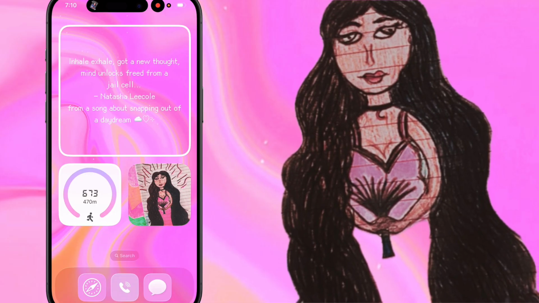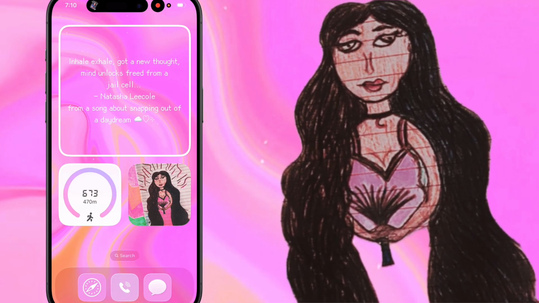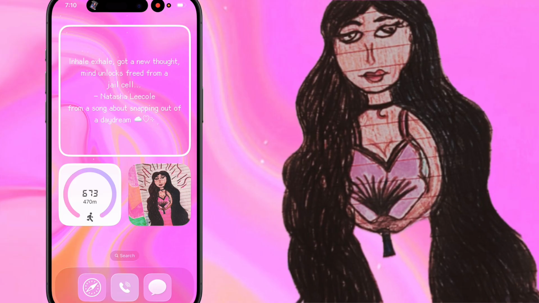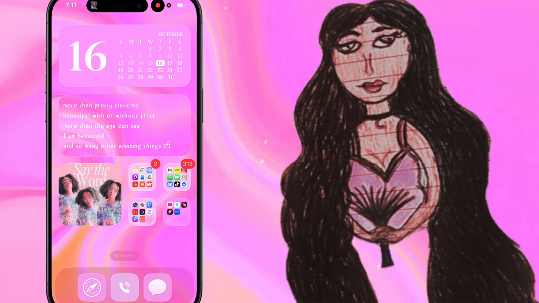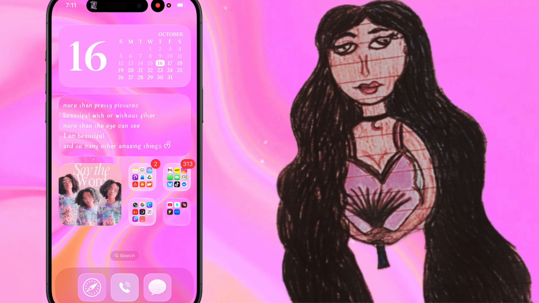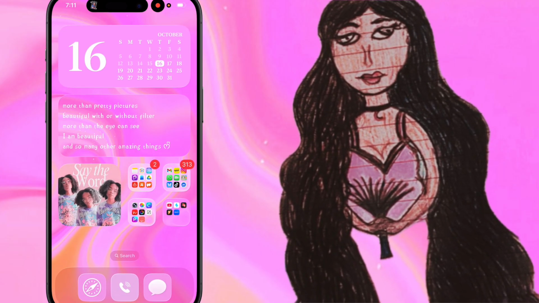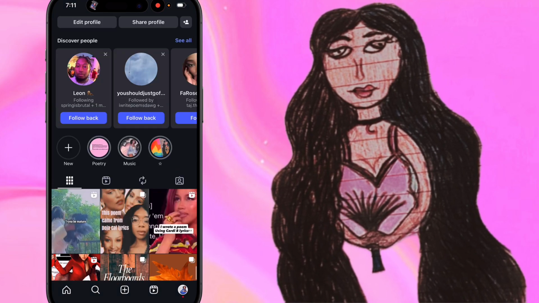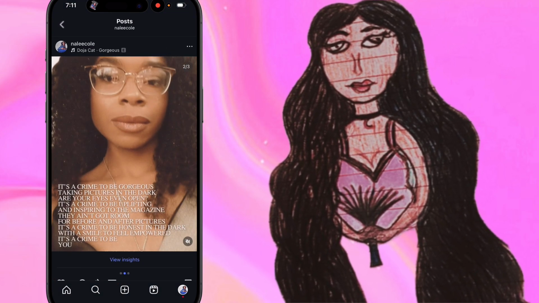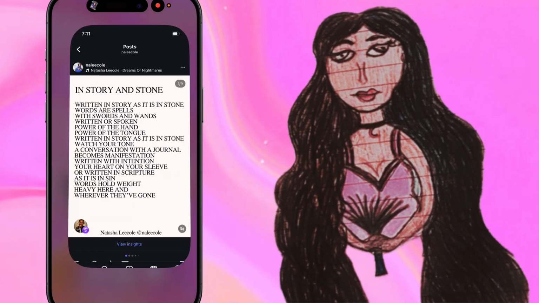So yes, that is my iOS 26 setup using my song lyrics, my poetry, my art, and my photos that I use for my songs and my poems. You can check out my Instagram if you're interested in seeing full versions of certain photos and certain poems that I have.